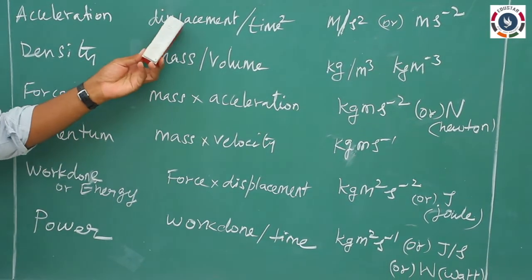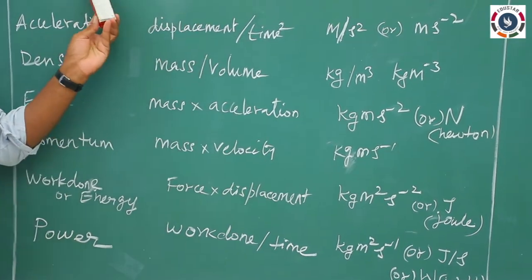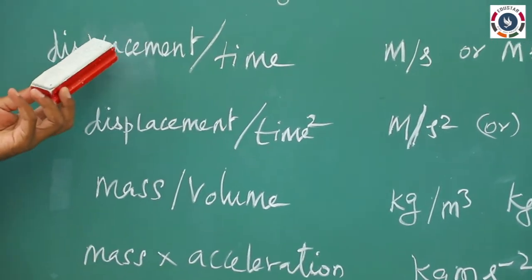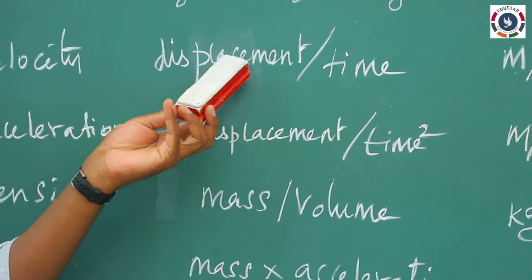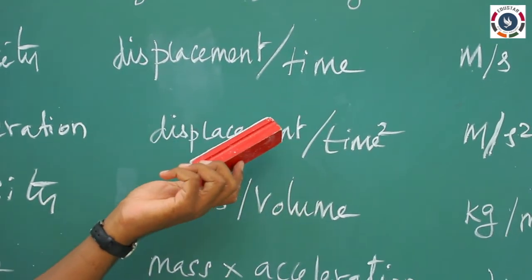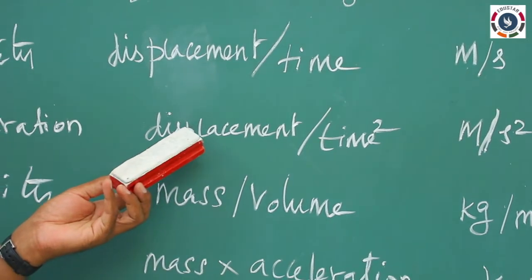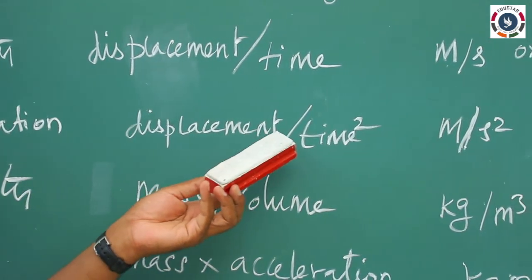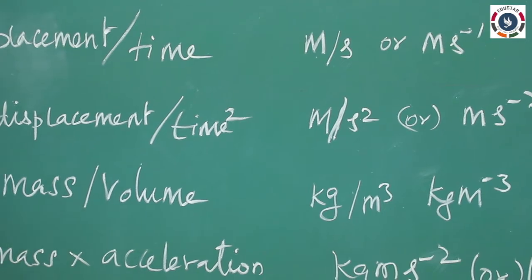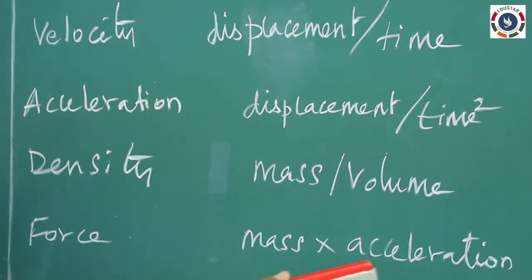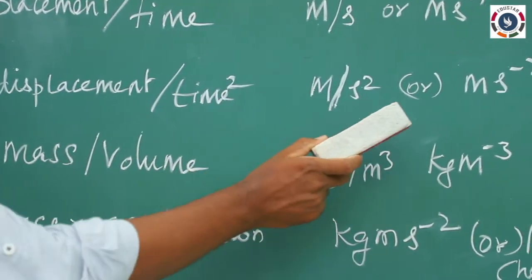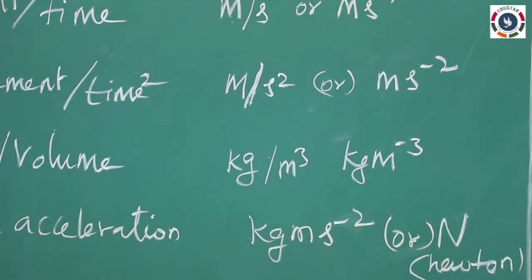Velocity is the rate of change of displacement, that is displacement by time, and rate of change means with respect to time. So for acceleration, displacement by time squared: meter per second squared, or meter second power minus 2.